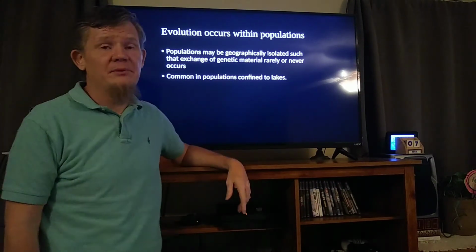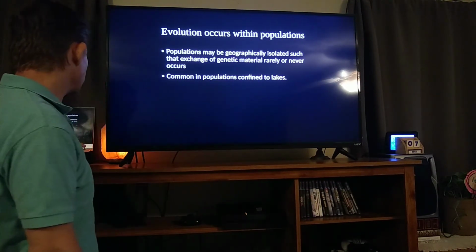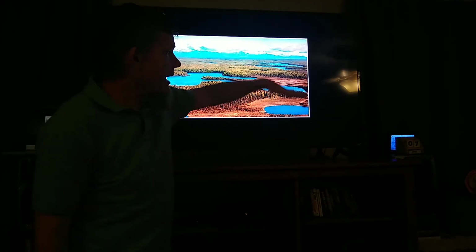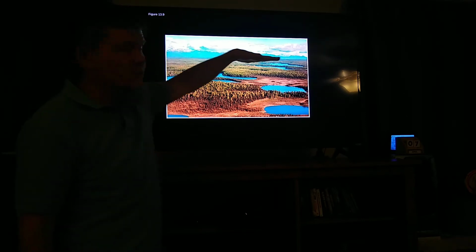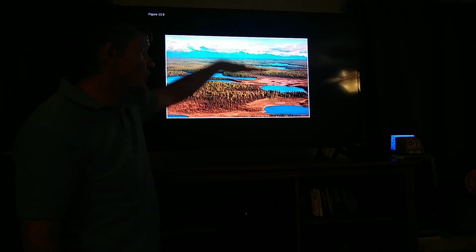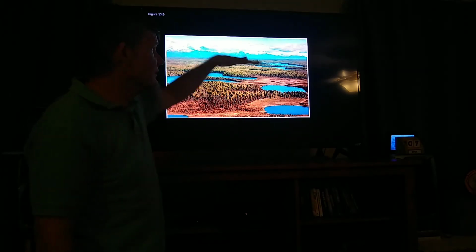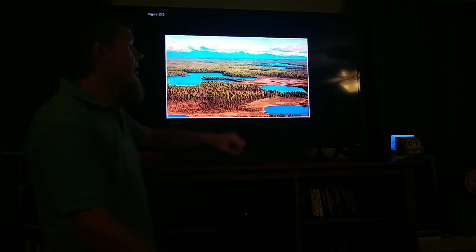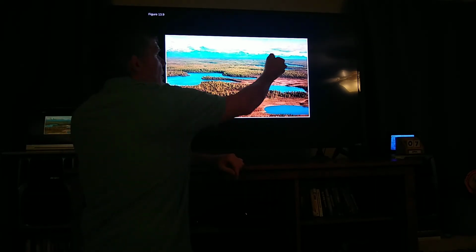This often can happen with lakes. Imagine that this area is covered by a lake. Rivers can change course, and when rivers change course, that could drain this lake. And now all of the fish that used to live in this big, huge lake are confined to these individual small ponds.